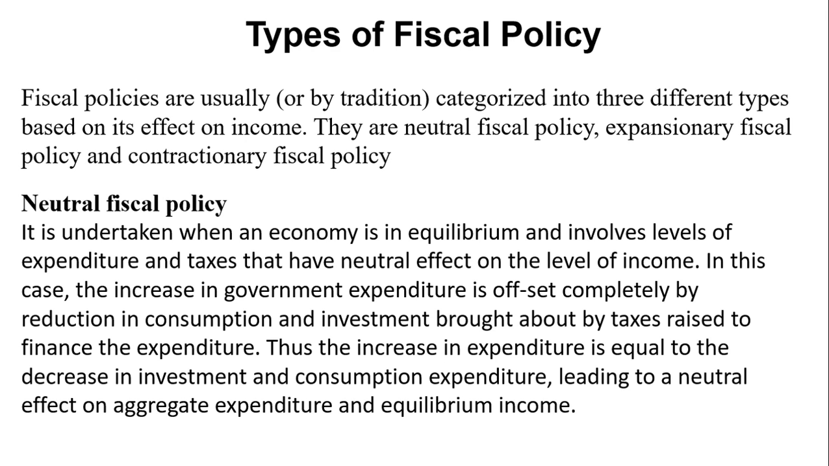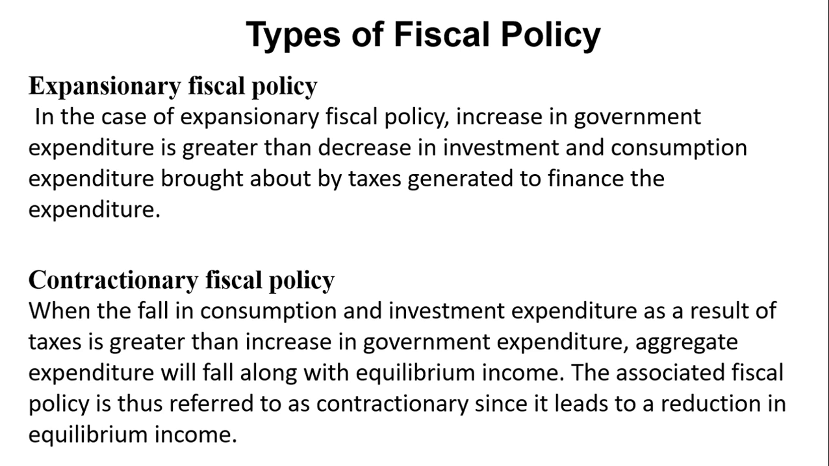A neutral fiscal policy is a type of fiscal policy that results in a neutral effect, or more or less no effect on the equilibrium income or the national income. So government can decide to increase government expenditure and at the same time increase taxes. The government expenditure will put a lot of money in the hands of the public, and taxes will also reduce the money in the hands of the public. So at the end, if it has a neutral effect or no effect on the national income, it is a neutral fiscal policy.